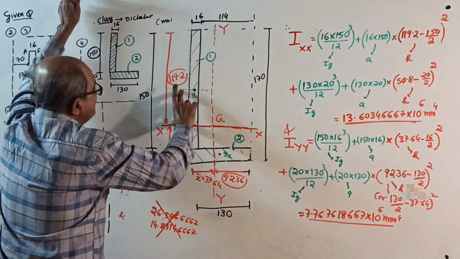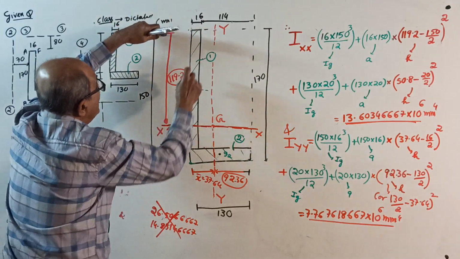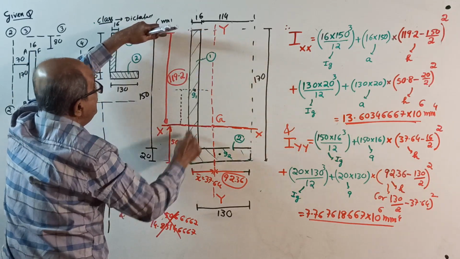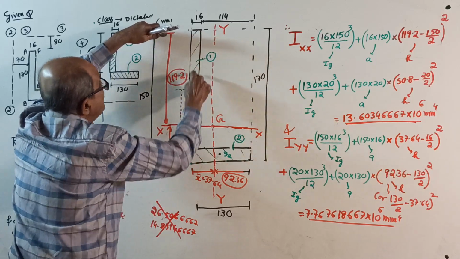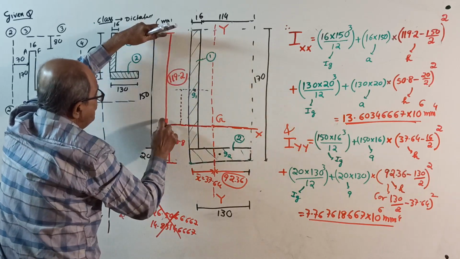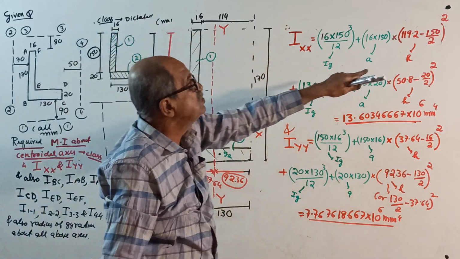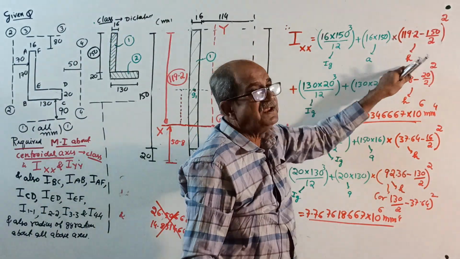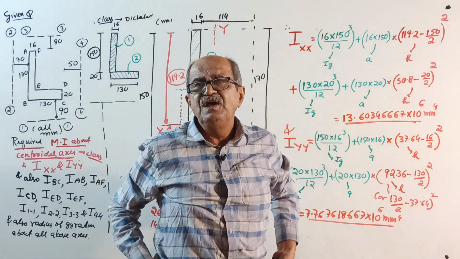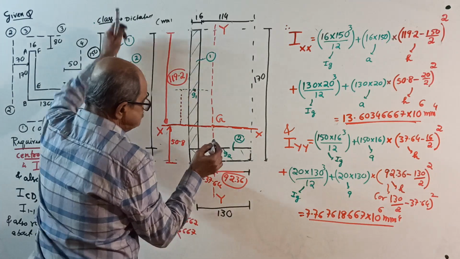This distance is 119.2 minus, from here to here, this is 150. When this is 150, the centroid is at 150 by 2 here. So (119.2 minus 150 by 2) whole square, Ig plus A h square. Explained many times and will also come in future, so study thoroughly. Now come to figure number 2.